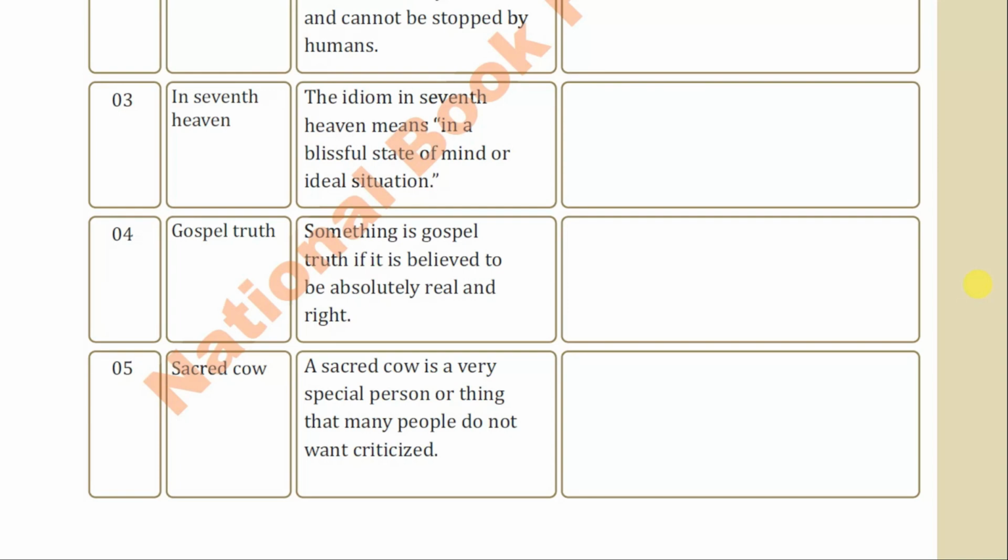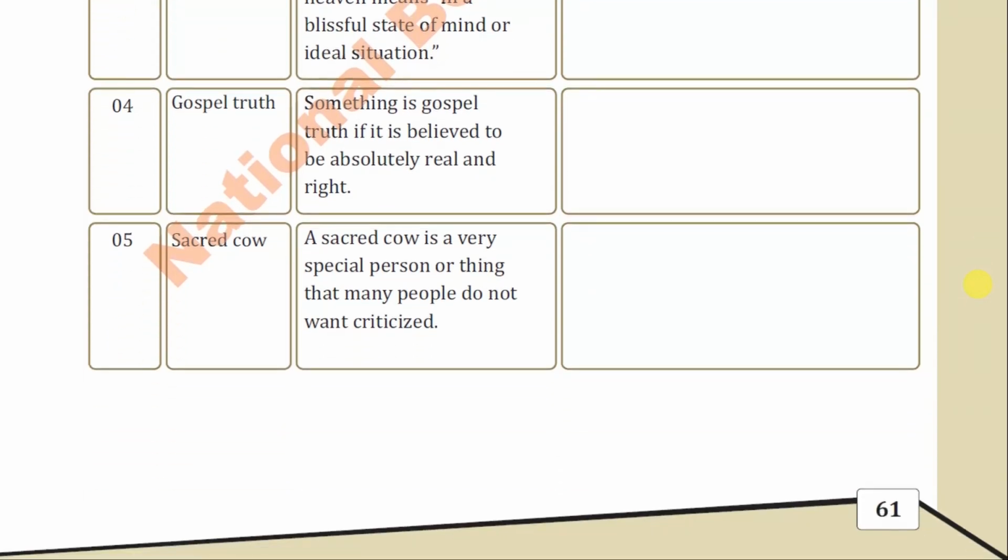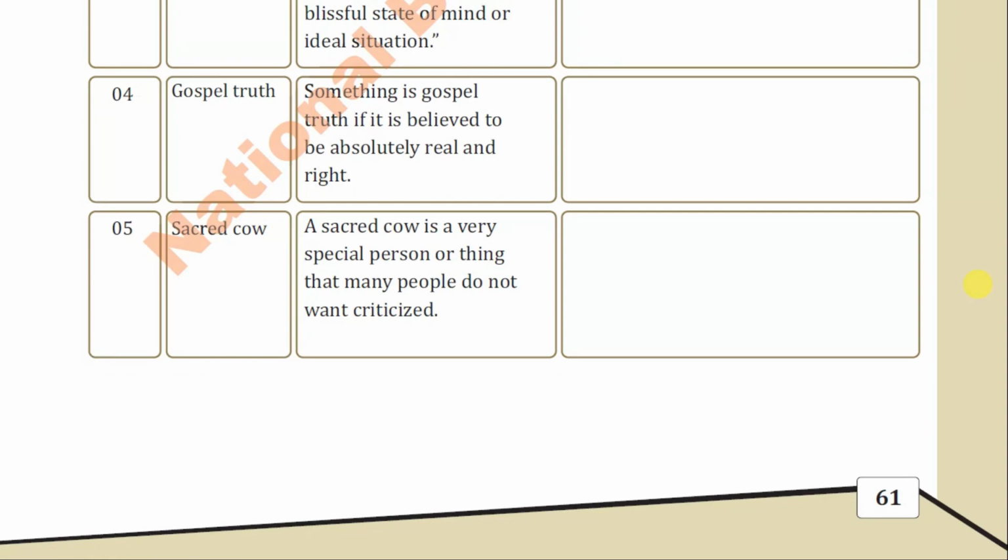For example, it is a gospel truth that success cannot come without hard work. Sacred cow: this is also a very common idiom used by many people. A sacred cow is a very special person or thing that many people do not want to criticize. For example, nobody is a sacred cow in Islamic society. This may be the sentence.